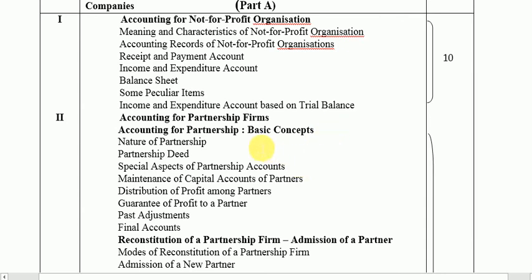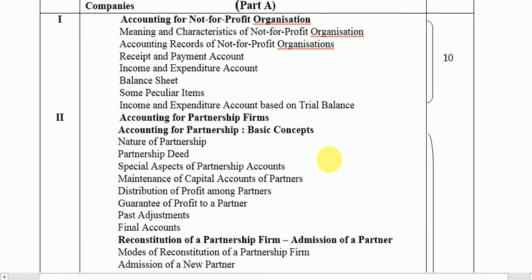Partnership is not new for you. You have already studied partnership in class 11, Business Studies, chapter number 2, Forms of Business Organization. You have studied 5 forms, and the second form was partnership.